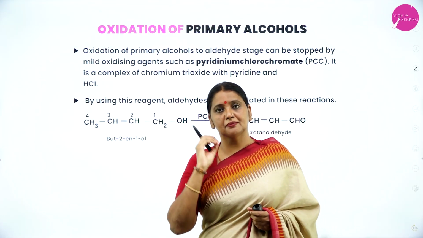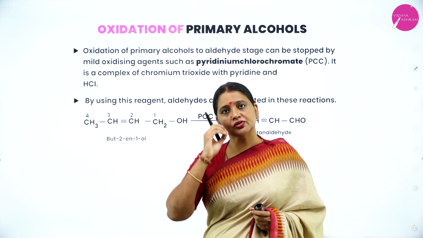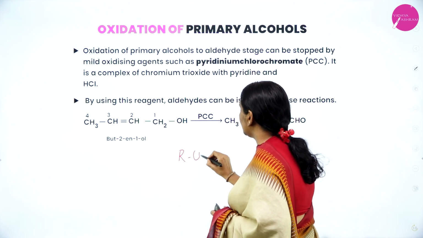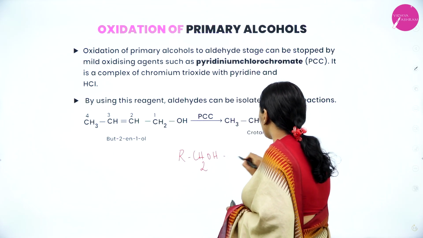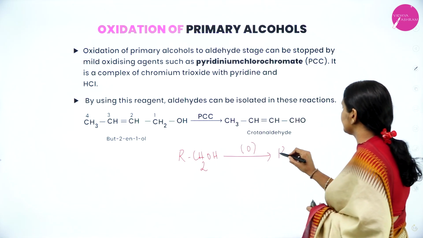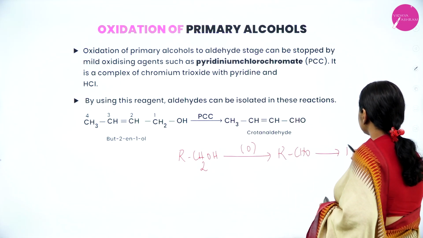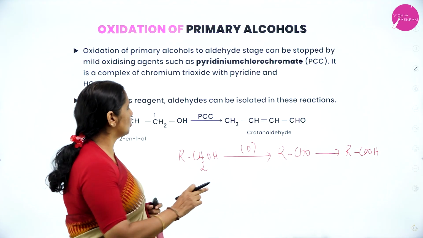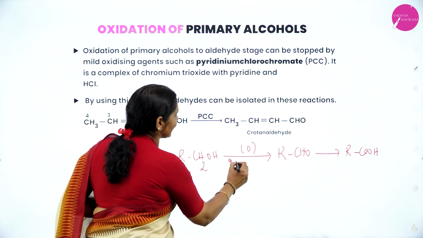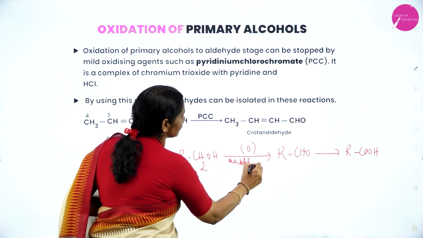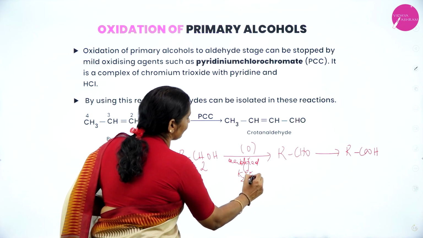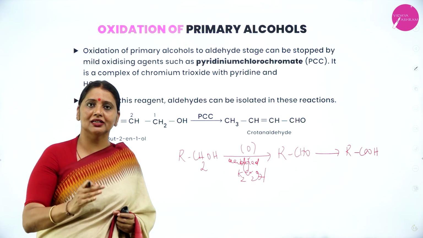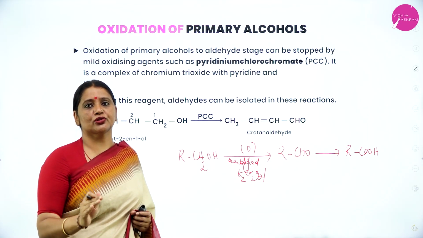Oxidation of the same primary alcohol, if you want to stop at aldehyde stage: as you know, primary alcohols in the presence of strong oxidizing agent like acidified potassium dichromate or acidified potassium permanganate, first get oxidized to aldehyde, then oxidized to carboxylic acid.